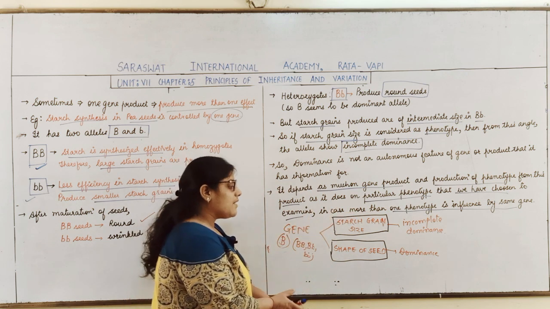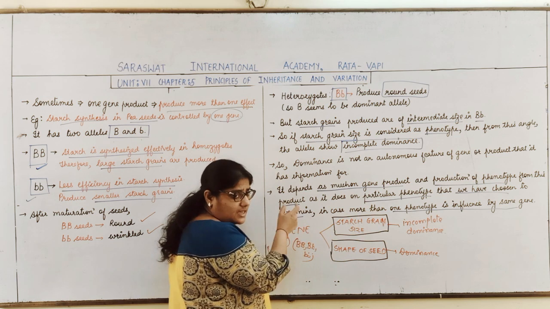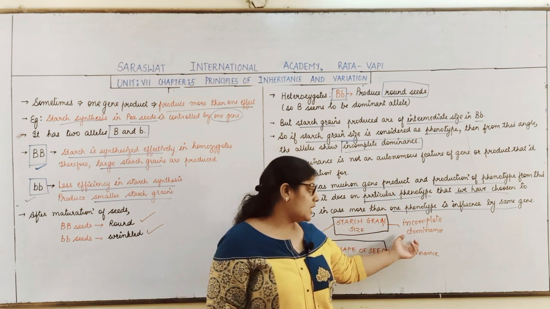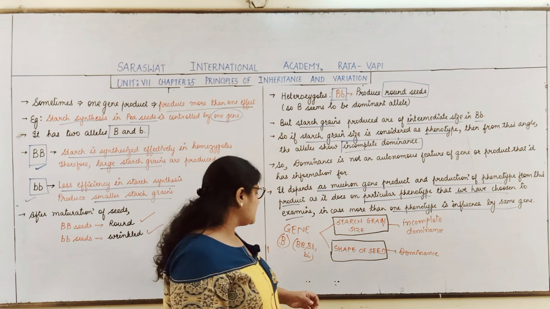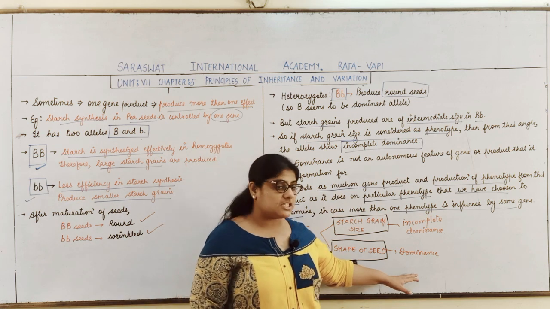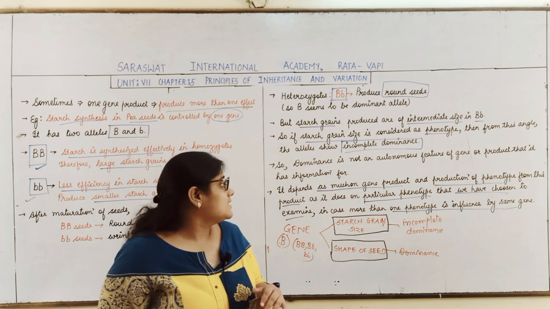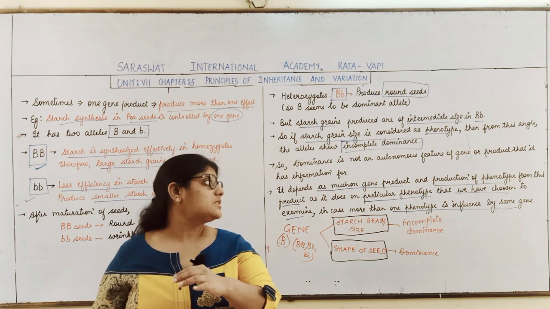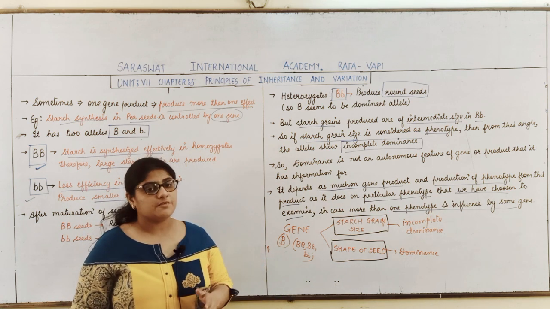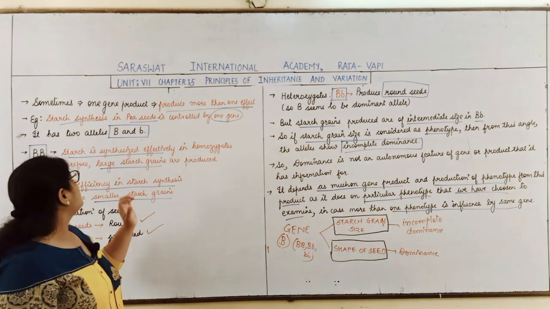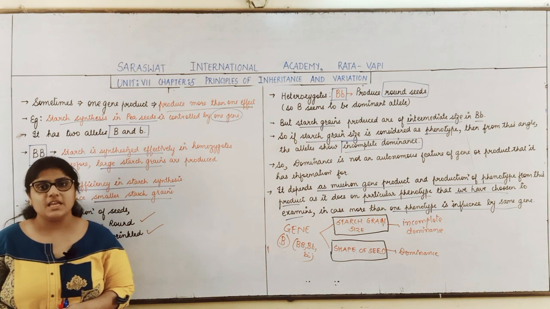So we can say that dominance depends on the gene product and the phenotype that we have chosen. Say for example, if we take starch grain size as the phenotype, then it shows incomplete dominance. But if we consider shape of the seed as the phenotype, then it shows the dominance character. So we can say that dominance is not an autonomous feature of a gene or product that it has information for. So this is how one gene product produces more than one effect.